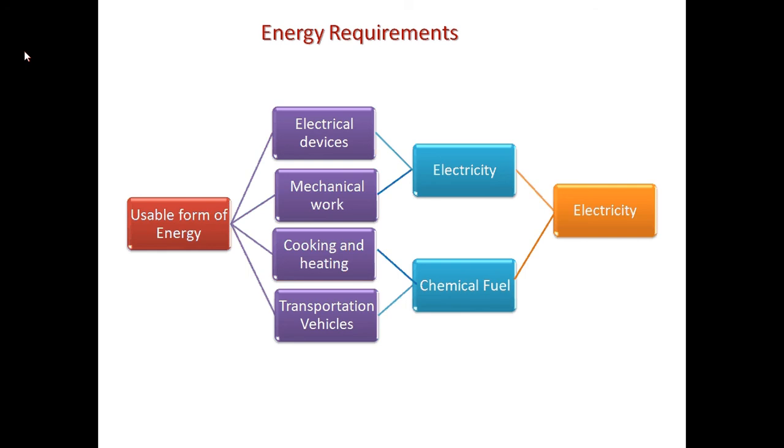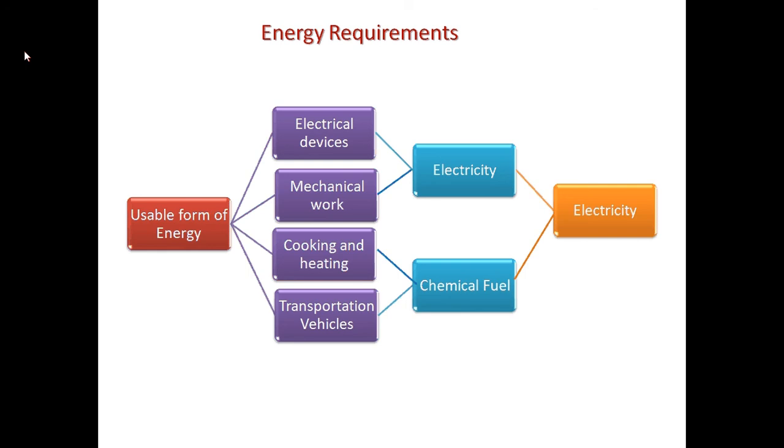If we look into other usage of energy, which is cooking, heating and transportation vehicles: for transportation vehicles, we basically need chemical fuel such as petrol, diesel, gas, etc. In our cooking system, we basically use gas.